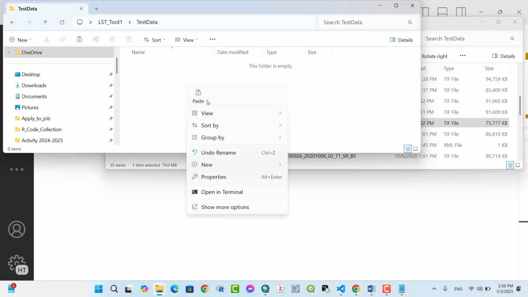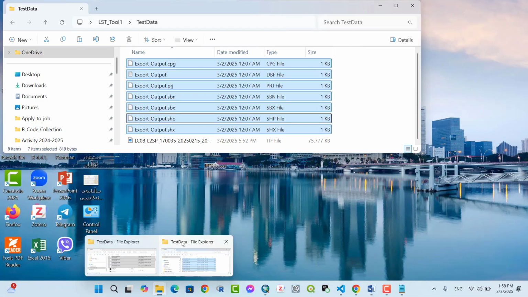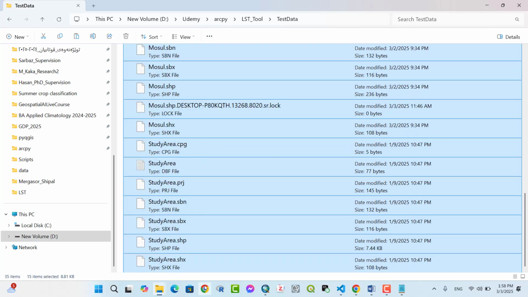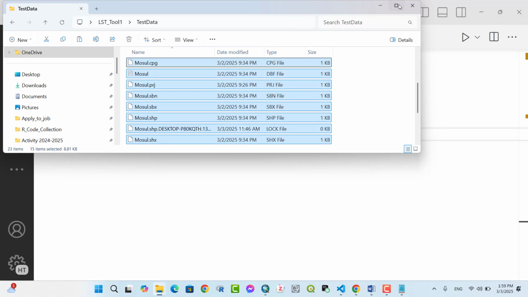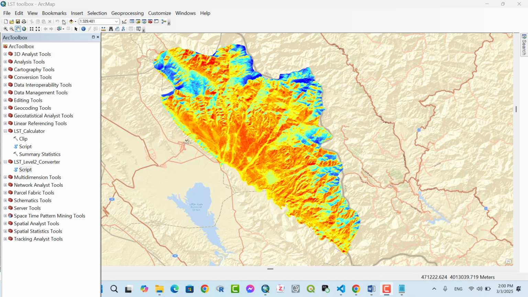We paste band 10 of the level 2 Landsat 8 product inside the test data folder, with the shapefile of the study area. Now inside the test data folder, we have band 10 and the shapefile of the study area. Then we open ArcMap.